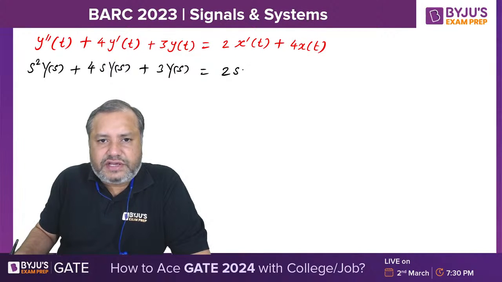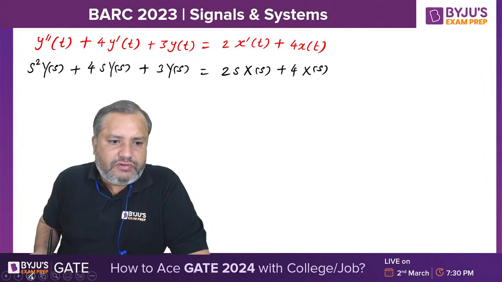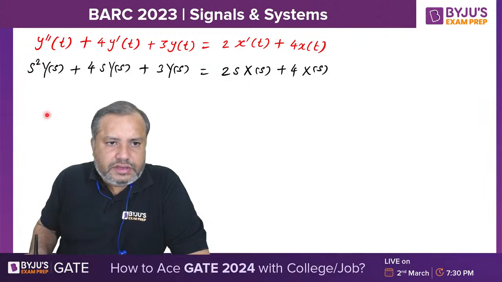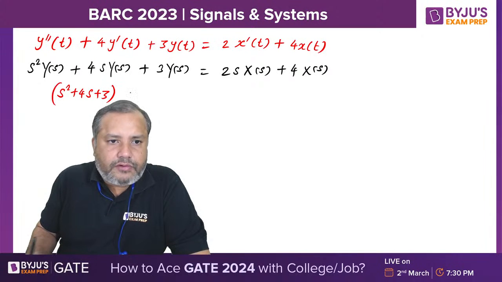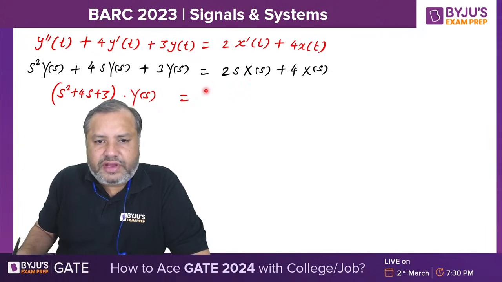Laplace of x dash t is s X of s. Laplace of x of t is simply X of s. Now what to do? We will just take Y of s common. So s square plus 4s plus 3, Y of s common. On the right hand side, we can take 2 and X of s common.